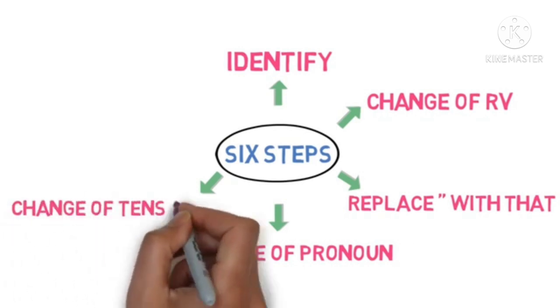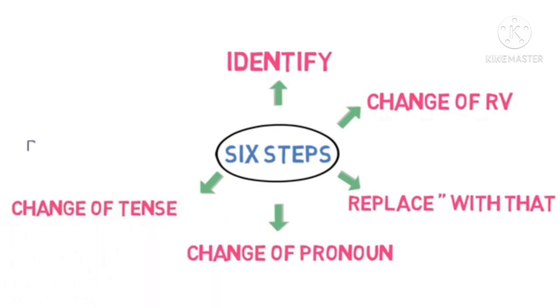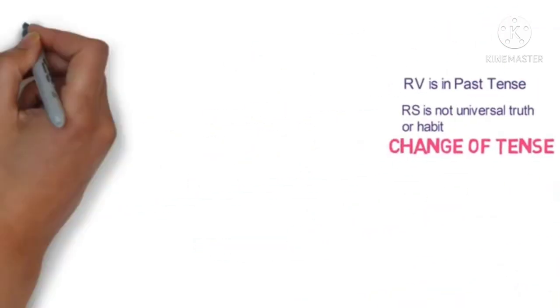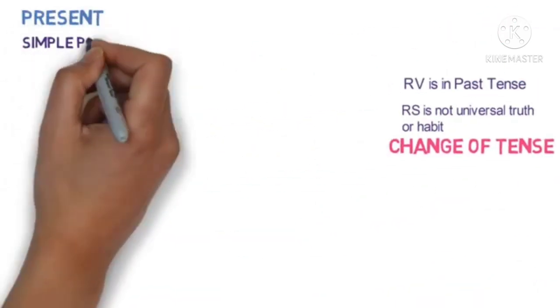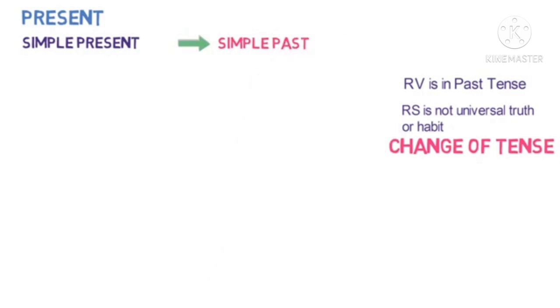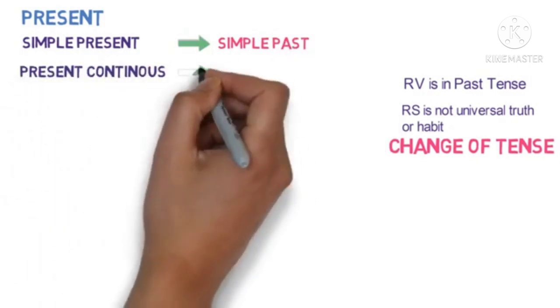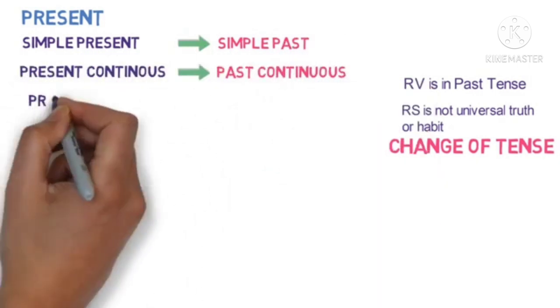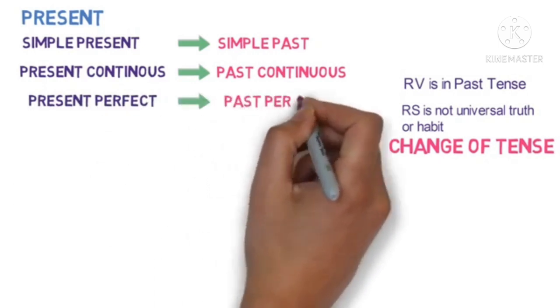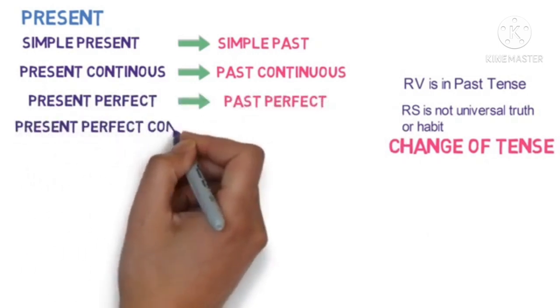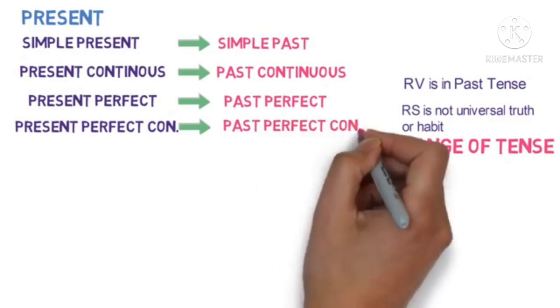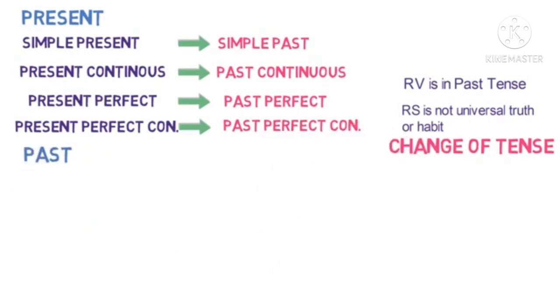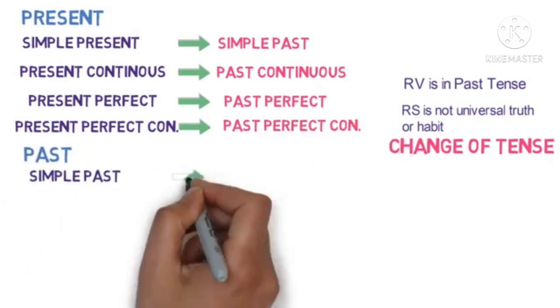The next step is change of tense. You have to change the tense when the reporting verb is in the past tense and it is not a universal truth. How do you change it? Simple present will be converted into simple past, present continuous into past continuous, present perfect into past perfect, and present perfect continuous into past perfect continuous.